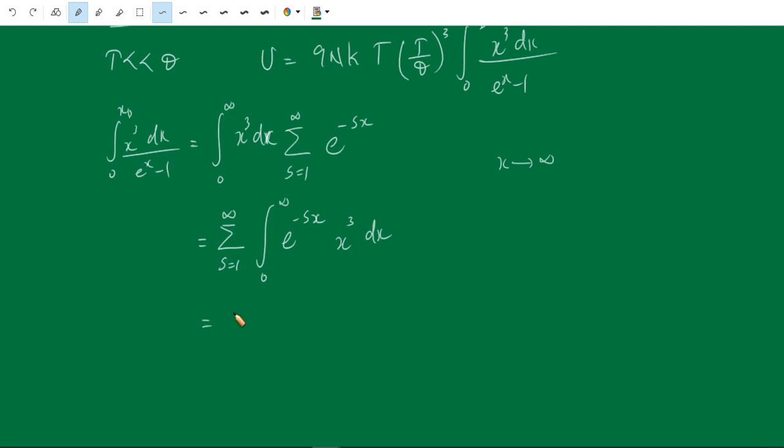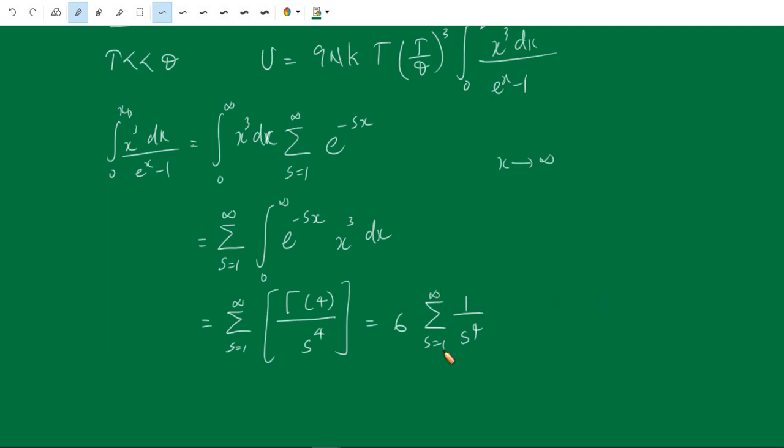The value of this function is, so this becomes a summation from s equal to 1 to infinity, gamma of 4 divided by s raised to 4. Gamma of 4 is 3 factorial, therefore this is equal to 6 into summation 1 by s raised to 4 from 1 to infinity.